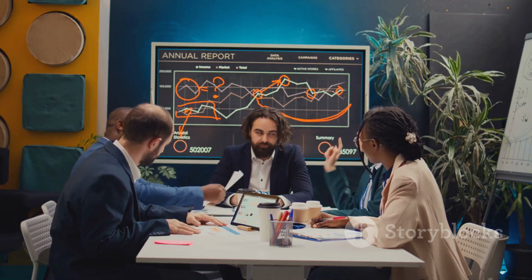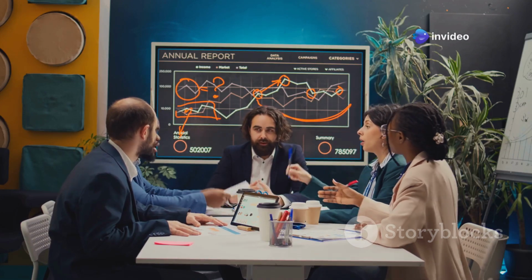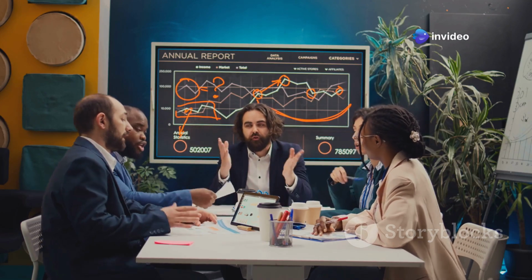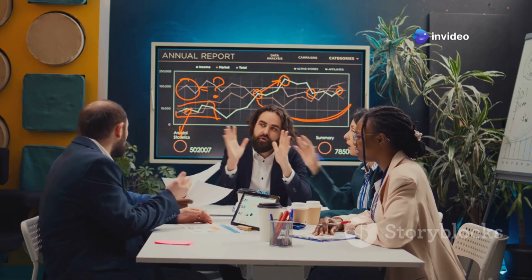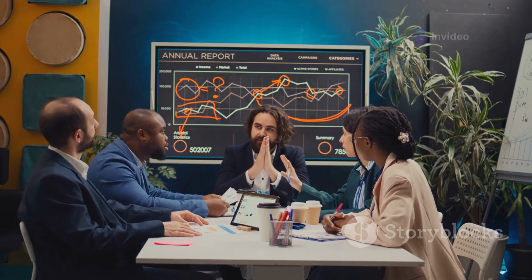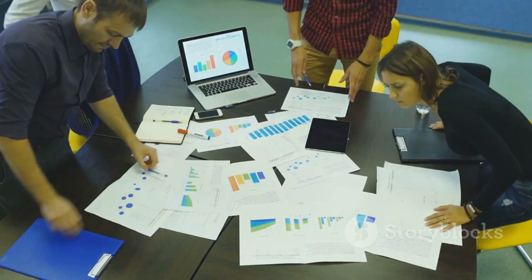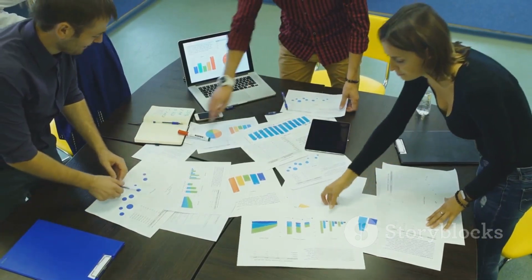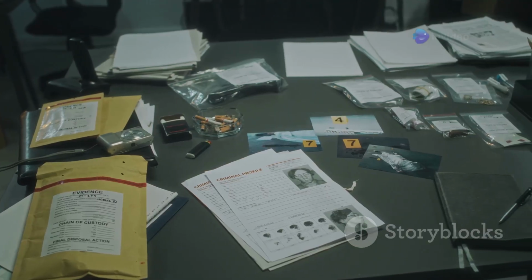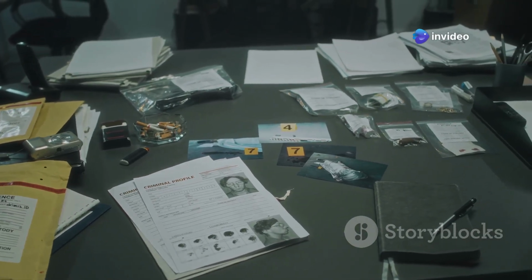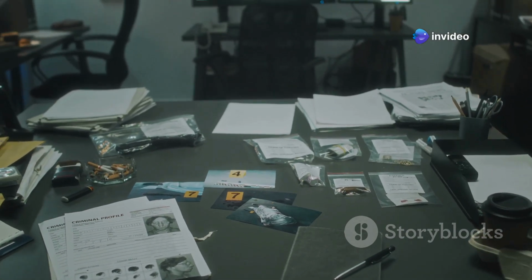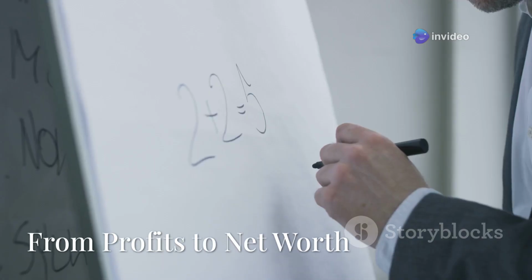In essence, the TAE says that a company's change in net worth isn't just about profit. It's also about how they manage their assets, liabilities, and even their spending habits. This is revolutionary, folks. It means we can no longer just look at a company's profit margin and call it a day. We need to consider the whole picture, their assets, their debts, and yes, even how much the CEO is spending on solid gold paper clips.